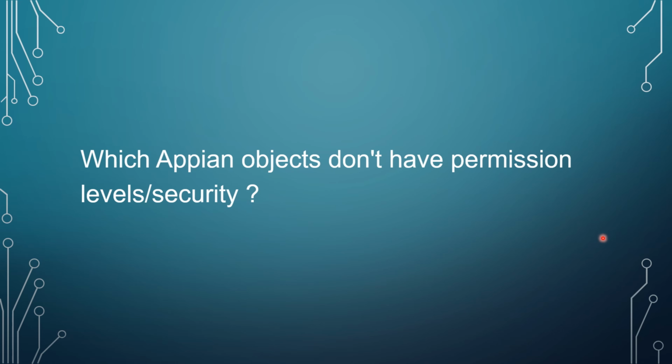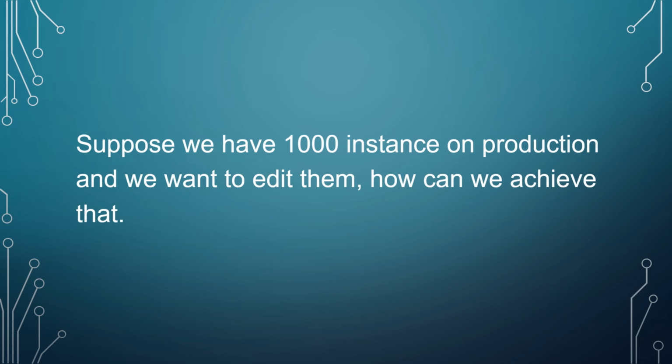So moving on further to our next question, that is, suppose we have 1,000 instances on production and we want to edit them. They might be paused due to some exception or due to an error, and the business doesn't want to lose the data, so they have allowed you to edit them on the production itself. So how can we achieve that? You cannot manually do this task. You need to think out of the box to achieve this functionality. So think of it right now and drop your answers in the comment below.